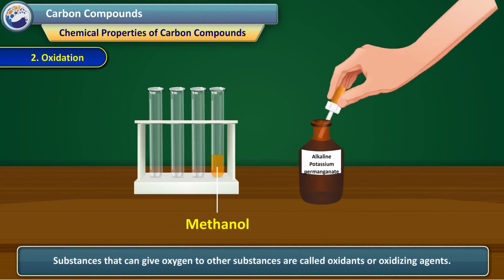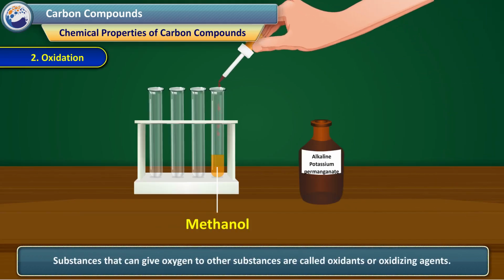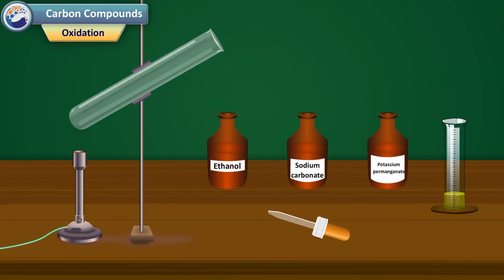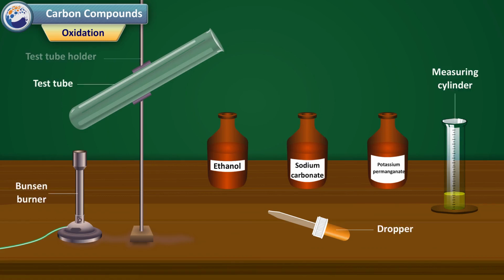Substances that give oxygen to other substances are called oxidants or oxidizing agents. Potassium permanganate or potassium dichromate are commonly used as oxidizing agents. Let's try an experiment. Apparatus: test tube, Bunsen burner, measuring cylinder, dropper, test tube holder, etc.